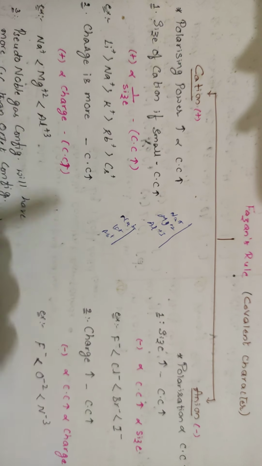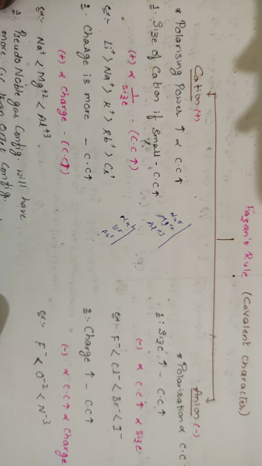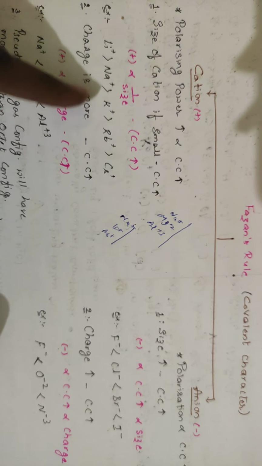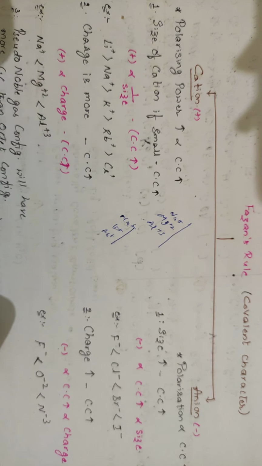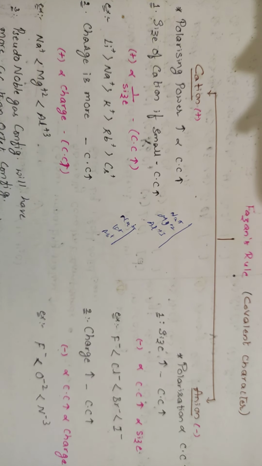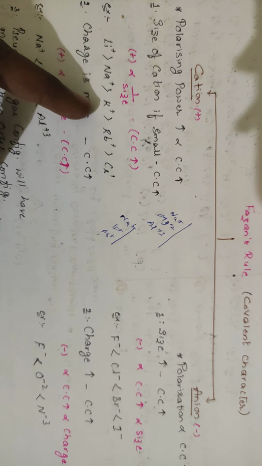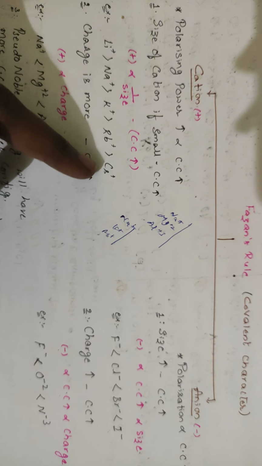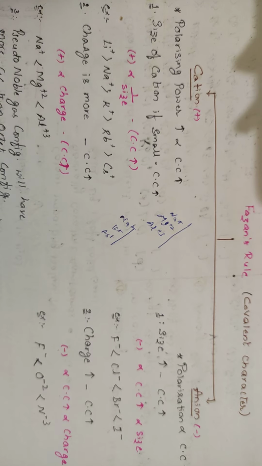Okay, students? If you compare lithium, sodium, potassium, rubidium, cesium, which one will be having the more covalent character? Think, these are top to bottom from a group. Top to bottom size increases. If size is more, charge density will be less. Bigger is the size, lesser will be the charge, lesser the covalent character.